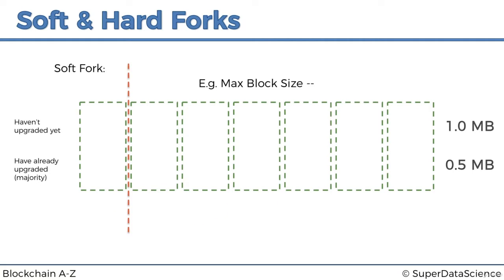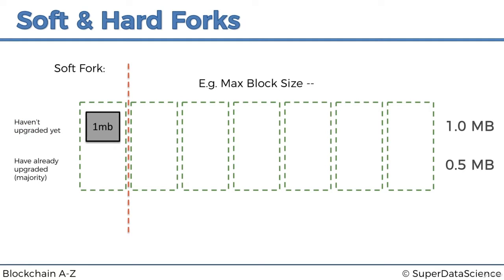And so let's have a look. The network is here, so it continues. The chain comes up to here. Then the rules are changed because we have the majority who agreed to change the rules. And from here, what happens? Well, let's say that even though the majority is here, the first block is actually found by a miner from this group. It could totally happen, right? Because mining blocks is kind of like a lottery. And therefore it totally can happen that the first block here is found by a miner from this group.